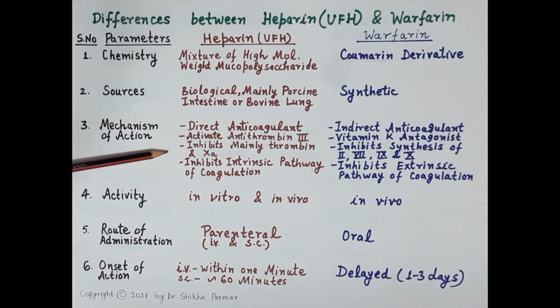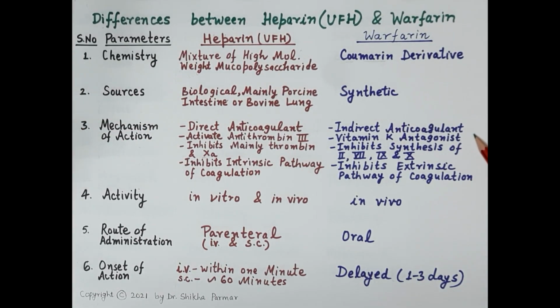Now, very important, the mechanism of action. Heparin is a direct anticoagulant. Heparin binds to antithrombin 3 and induces a conformational change in antithrombin 3, and this complex of heparin and antithrombin then inhibits thrombin and clotting factor 10A. Heparin inhibits the clotting factors involved in the intrinsic pathway and common pathway of coagulation.